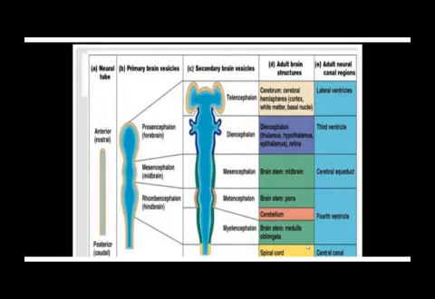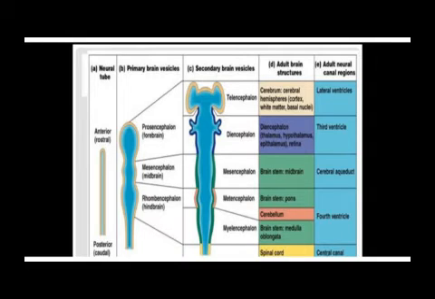Then the vesicles develop in the cranial part of the tube, forebrain, midbrain, and hindbrain, which further differentiate the forebrain vesicle into two, the hindbrain vesicle into two. The midbrain vesicle remains one but increases in size. And these are the parts they form in the adult brain or adult central nervous system, and the cavities form these ventricles, which contain cerebrospinal fluid.